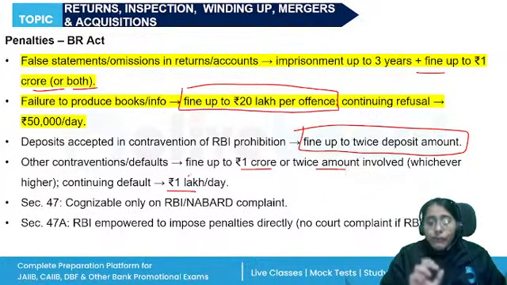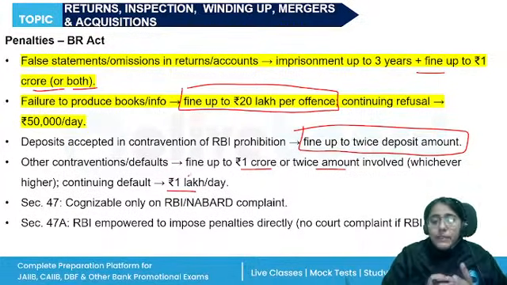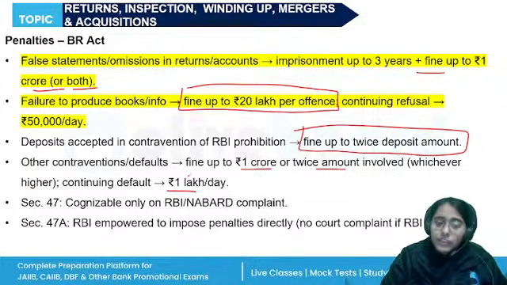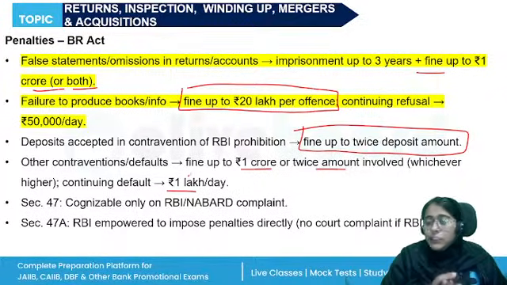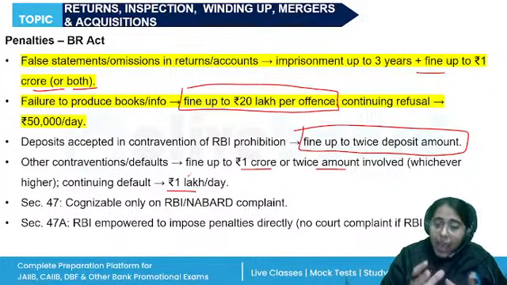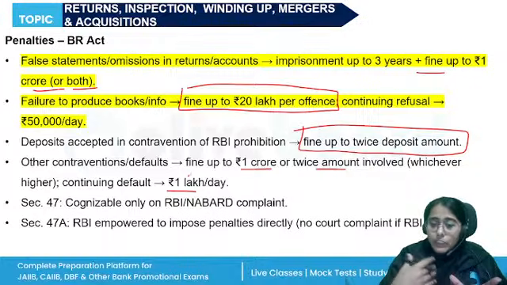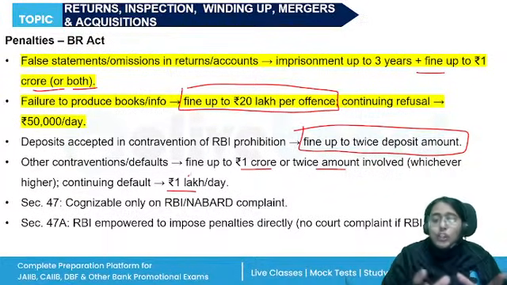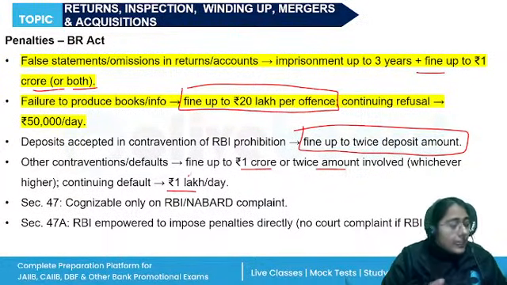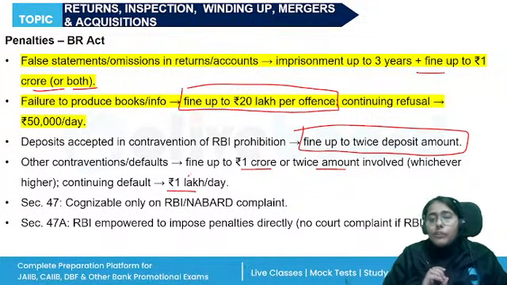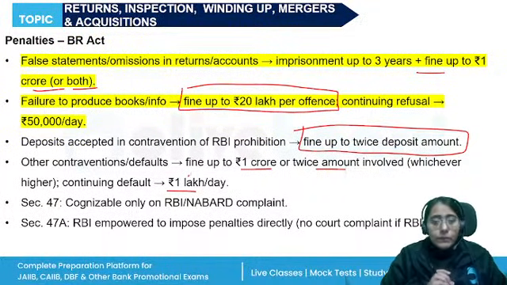All of these offenses are cognizable only by a metropolitan magistrate, a judicial first class, or a superior court on a complaint by an officer of the RBI, right? And Reserve Bank is empowered to impose a penalty for the default or contravention. All right. So with this, we have also completed our unit 4.